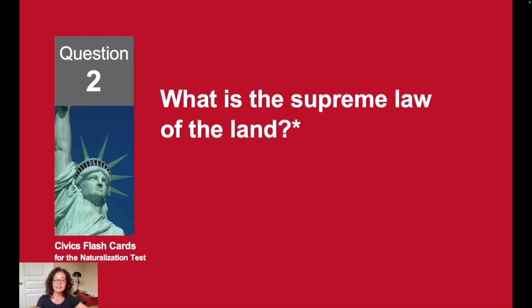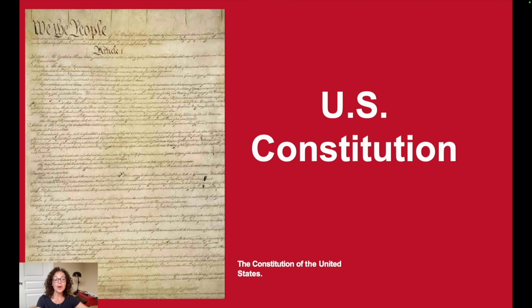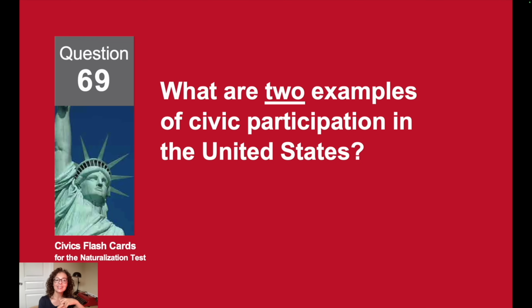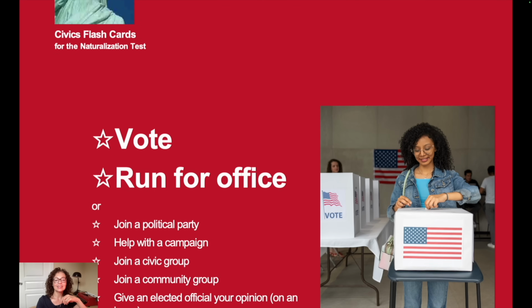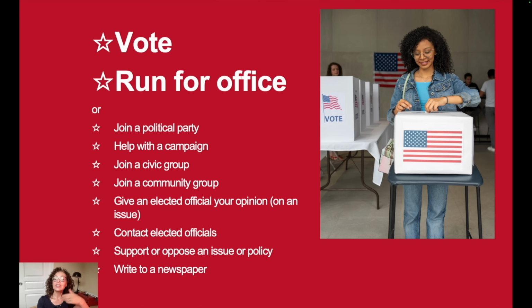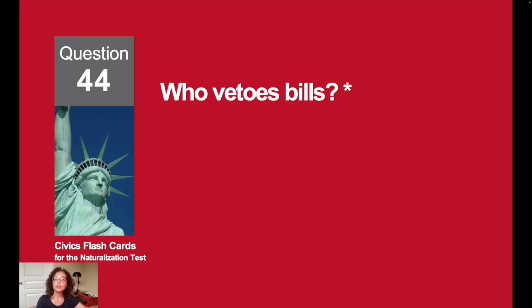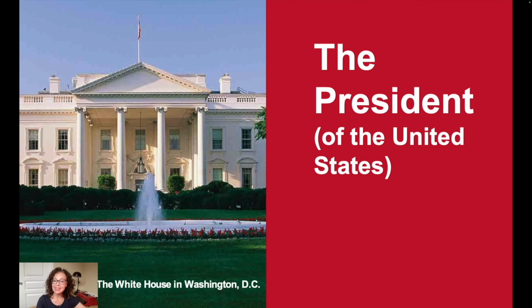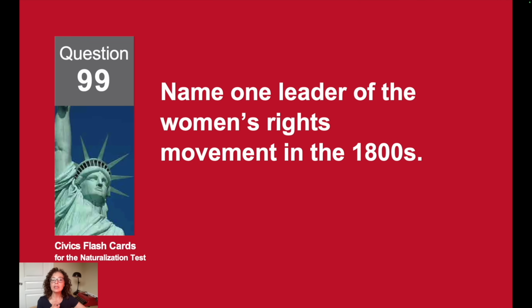How many amendments does the Constitution have? 27. What is the supreme law of the land? The U.S. Constitution. What are 2 examples of civic participation in the United States? To vote or run for office. Who vetoes bills? The president.